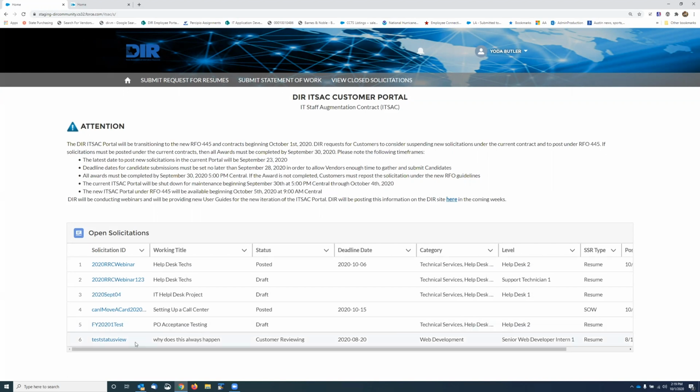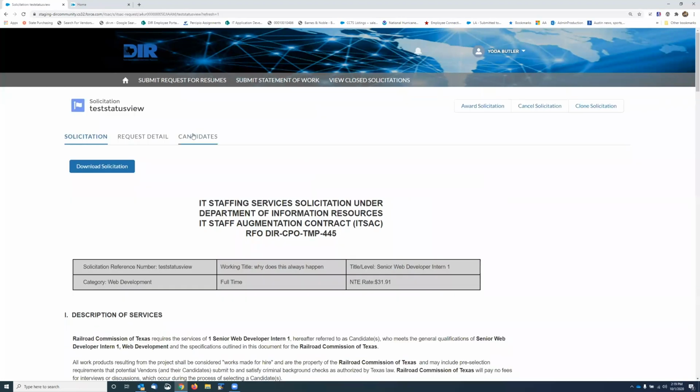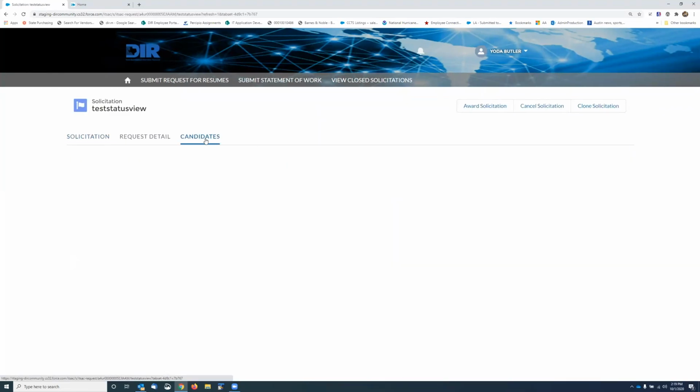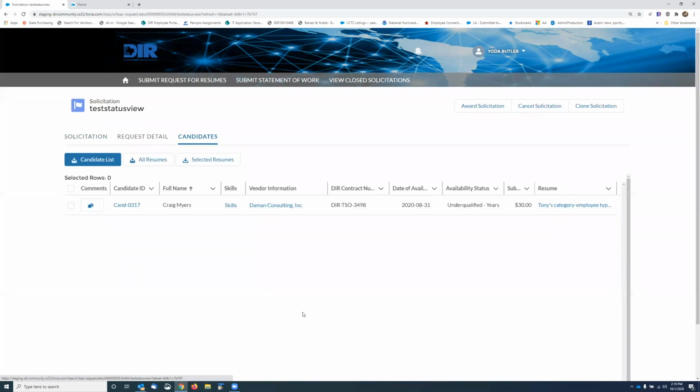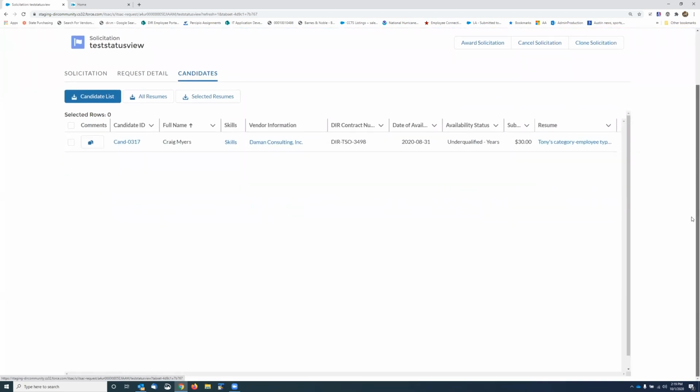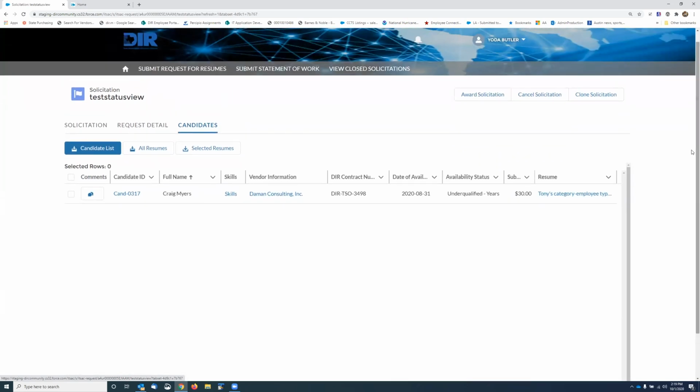And another function, a new function of the ITSAC portal I forgot to mention, is that duplicates and unqualified candidates will now be available to review and hire. There are no more disqualifications of resumes because they were sent in by 2 different vendors. You will be able to review and hire those candidates that are duplicates or unqualified.